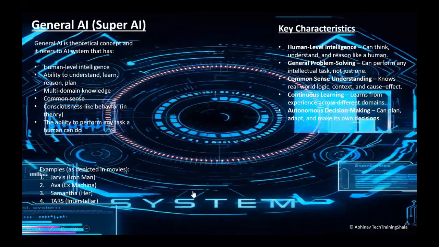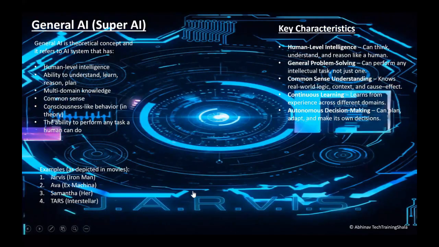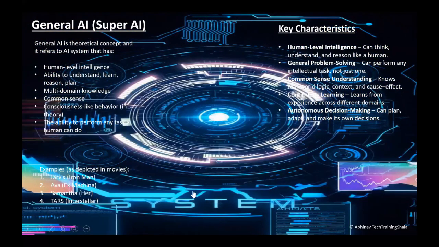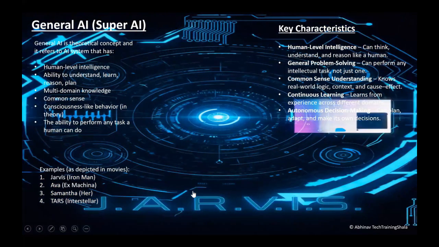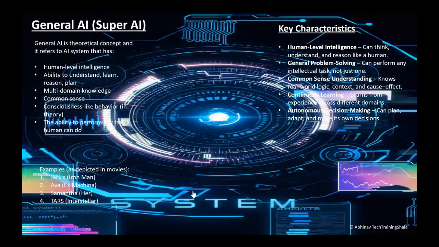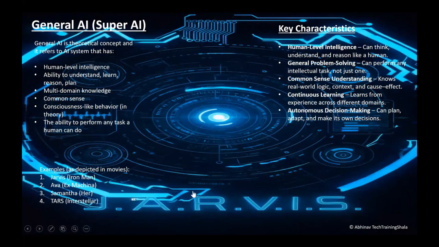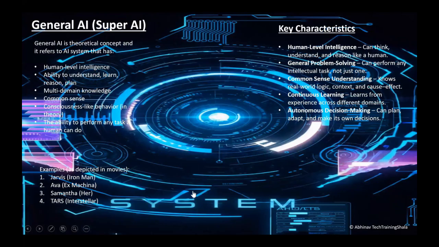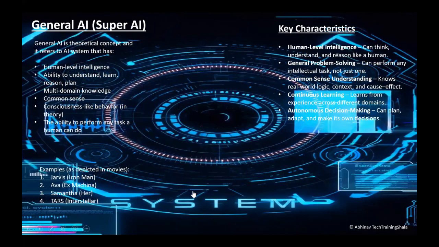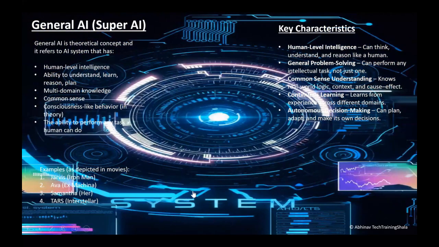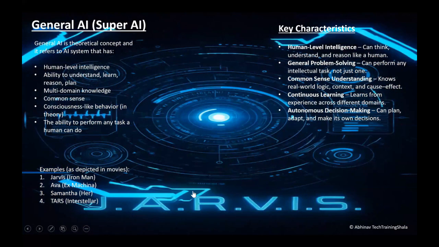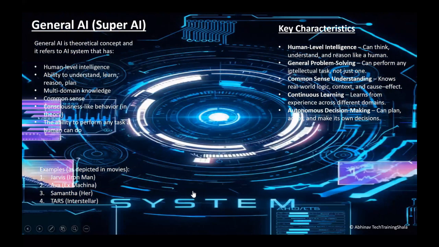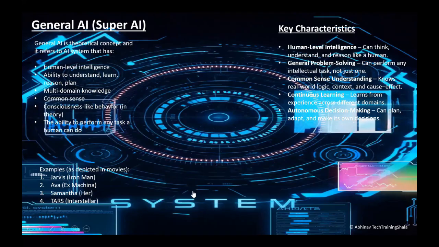It has the ability to understand, learn, reason, plan. And unlike narrow AI, it has multi-domain knowledge. It also possesses common sense, consciousness-like behavior, and the ability to perform any task a human can do, right?